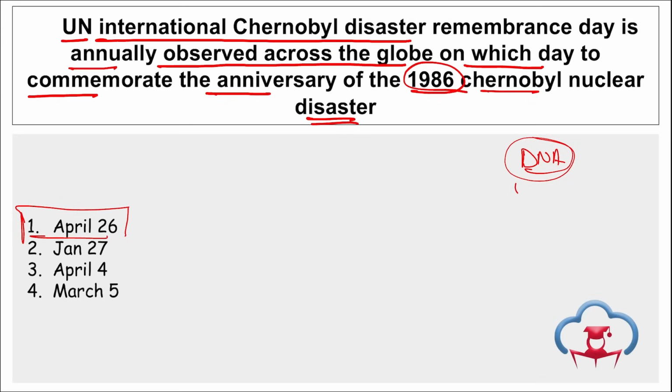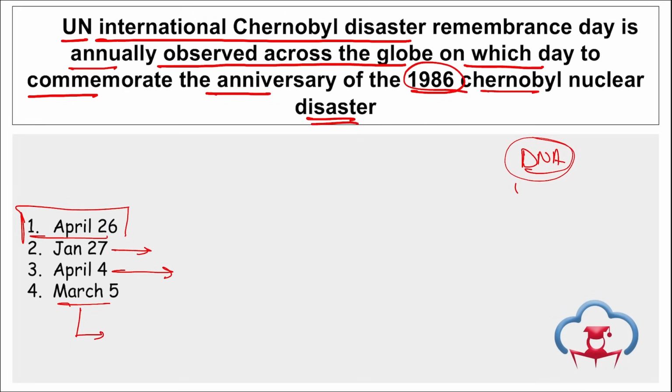Right, on 27th of January we observe the International Day of Commemoration in memory of the victims of the Holocaust. On 4th April, we observe International Day for Mine Awareness and Assistance in Mine Action. And on 5th April, we observe International Day for Disarmament and Non-Proliferation Awareness.